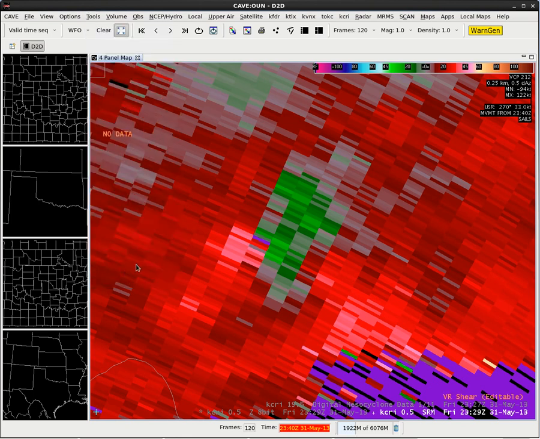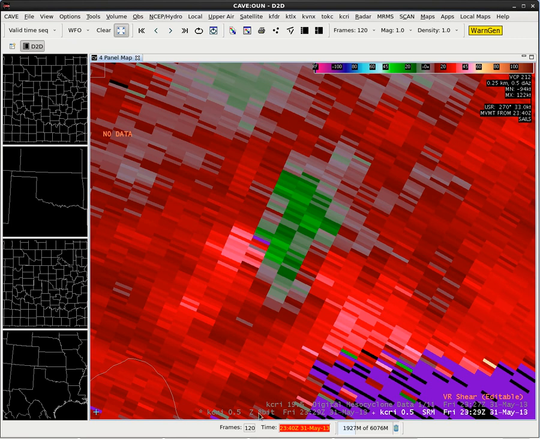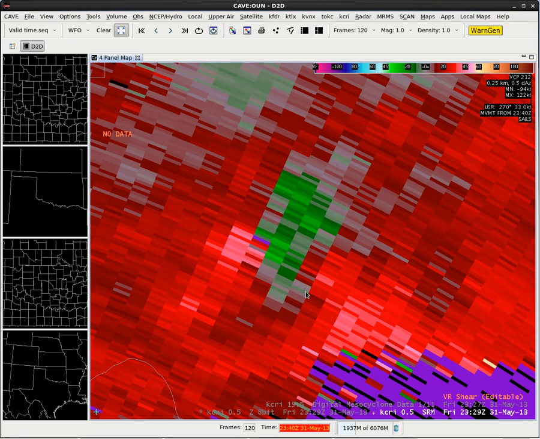Now there's a trick to setting the anchor points for VR Shear. We can see we have a mesocyclone in here with outbound velocities. The radar's down here on this side and inbounds on the other side. So we've got cyclonic shear on this side, and we also have some anticyclonic shear on this side of the updraft. So for this cyclonic mesocyclone, after we've loaded the VR Shear, we're just going to right click on the peak outbound velocity, and we're going to right click on the peak inbound velocity. That's a quick and easy way to set our anchor points for VR Shear.